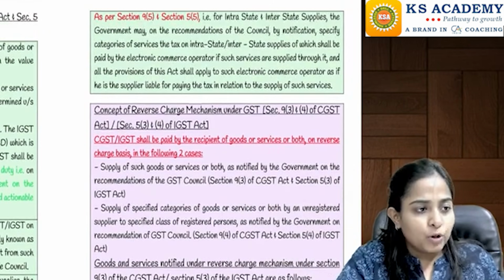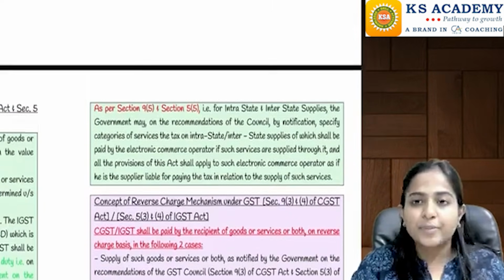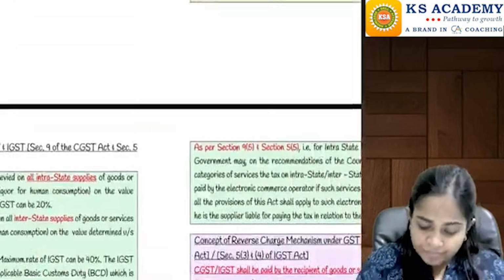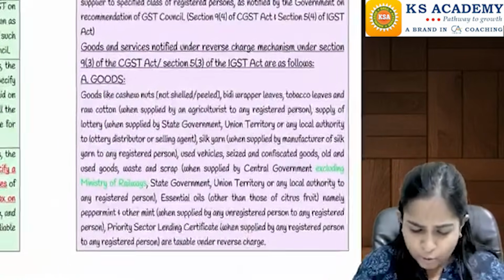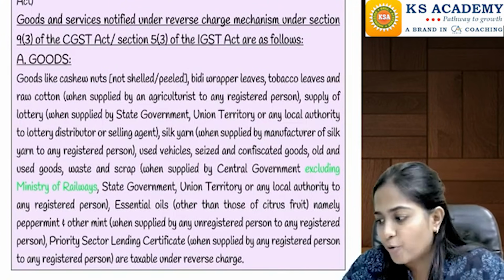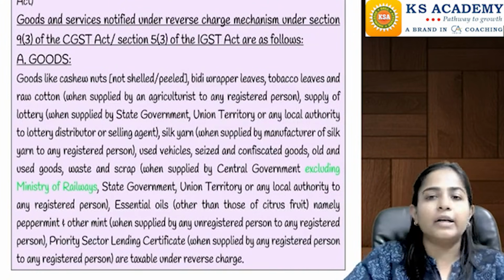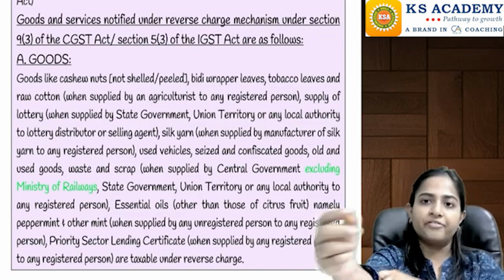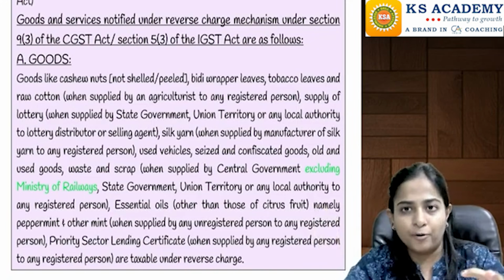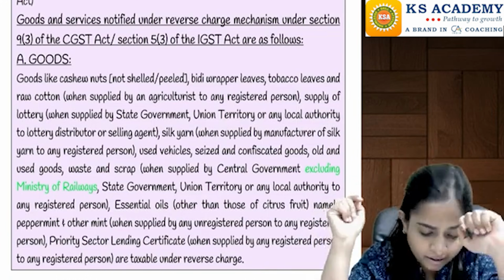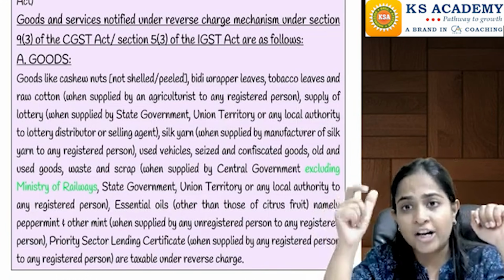I will do one thing. Because you must be referring to the last day revision notes, I'll take the revision from these notes only. We are now doing the reverse charge mechanism, so I'll take it from the last day revision notes only. We were just discussing section 9(3) and section 5(3). Sections 9(3) and 5(3) notify certain goods and certain services on which tax is required to be paid under reverse charge mechanism.